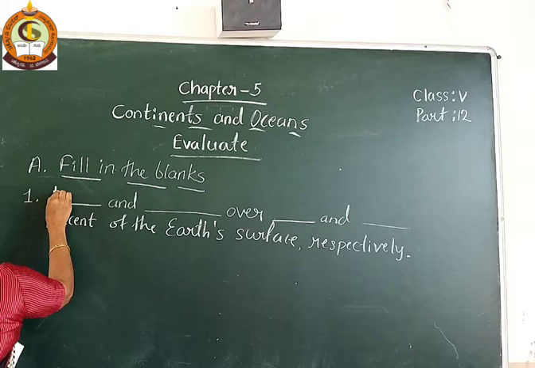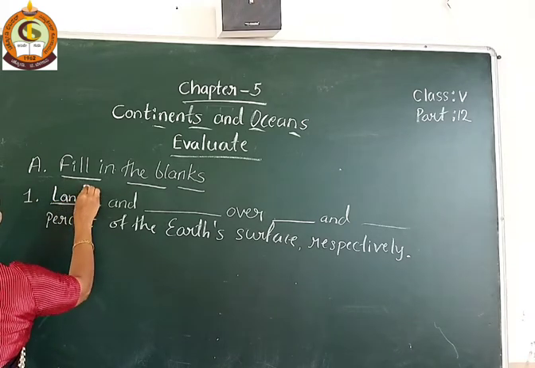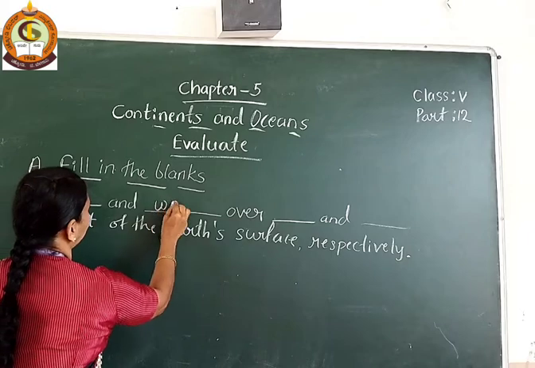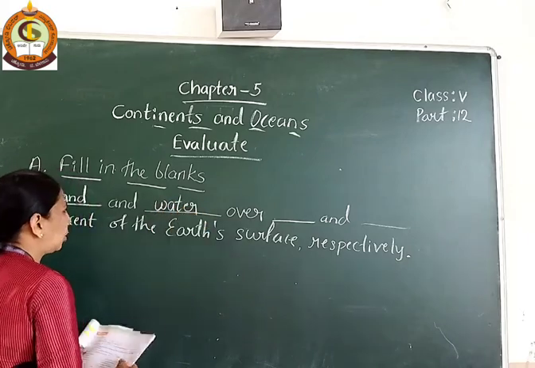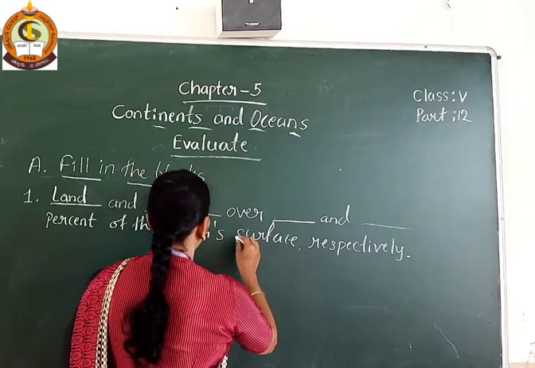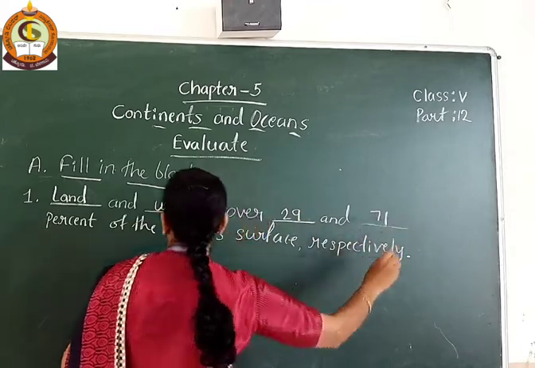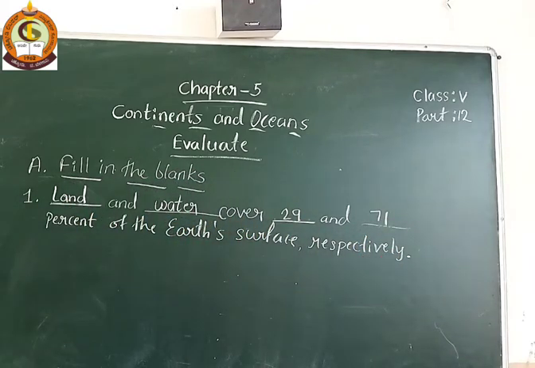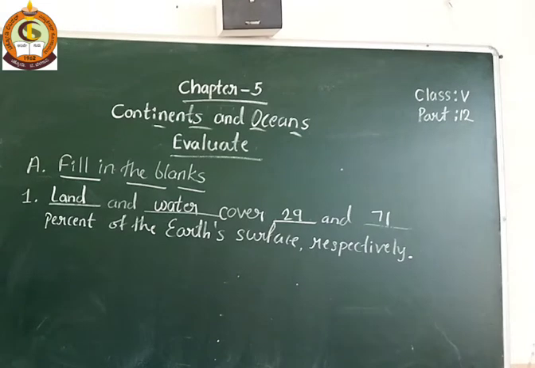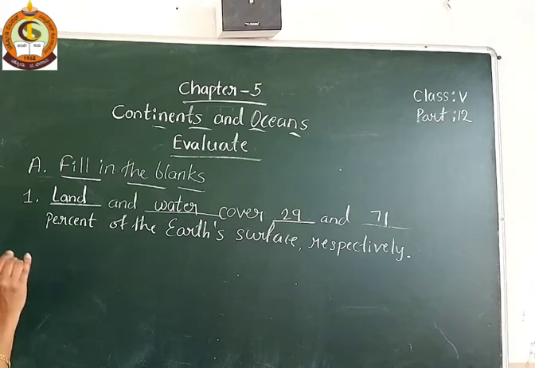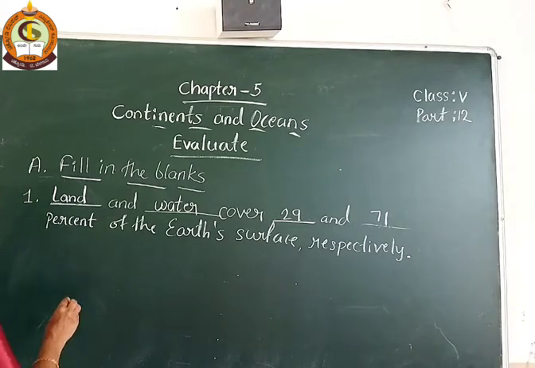So that is land and water. Land and water over means it is the cover. So it covered 29 and 71% of the Earth's surface respectively. Okay, so question number 1 is over here. Once again I am repeating: land and water cover 29 and 71% of the Earth's surface respectively.